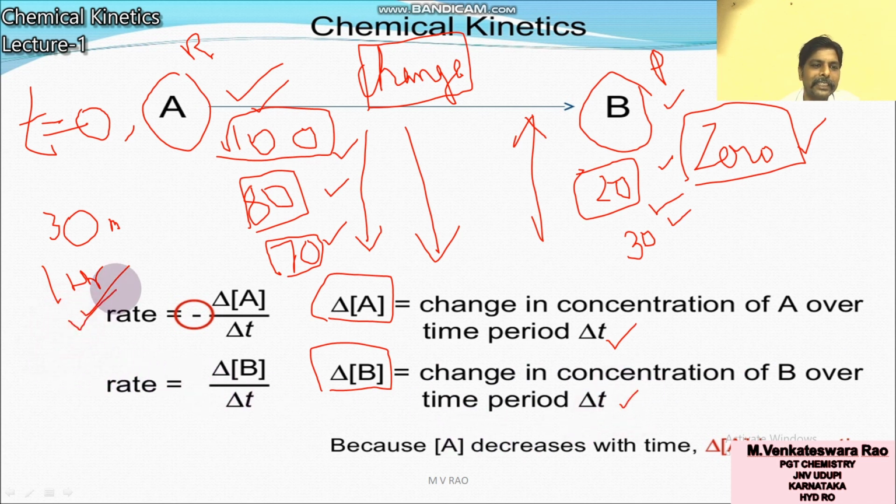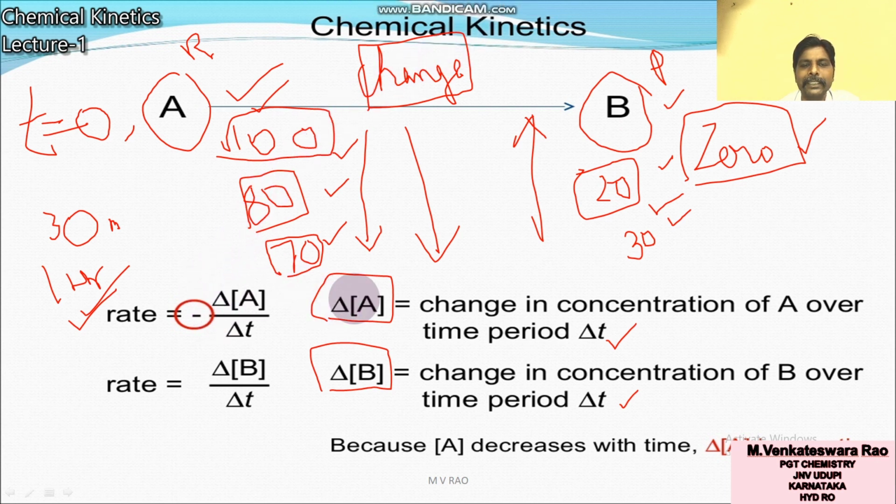So let me define this. A decrease in the concentration of reactant or an increase in the concentration of product with time is called rate of reaction. What is rate of reaction?